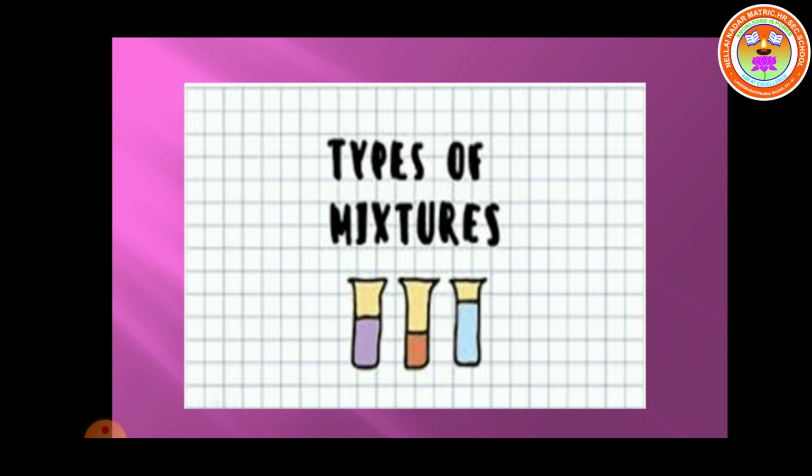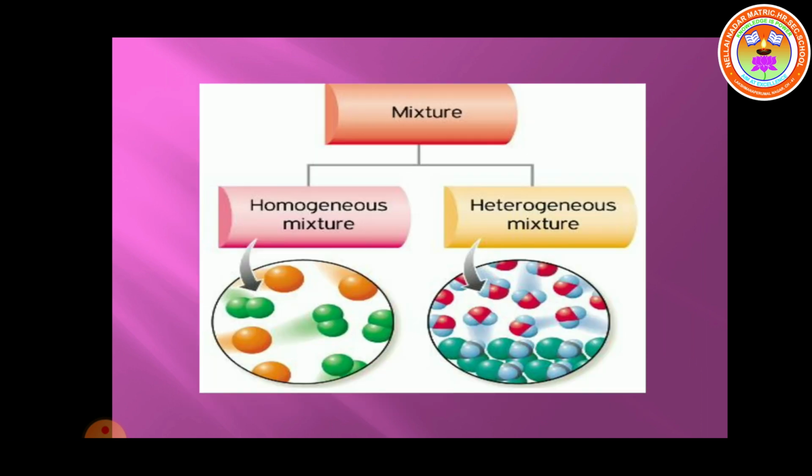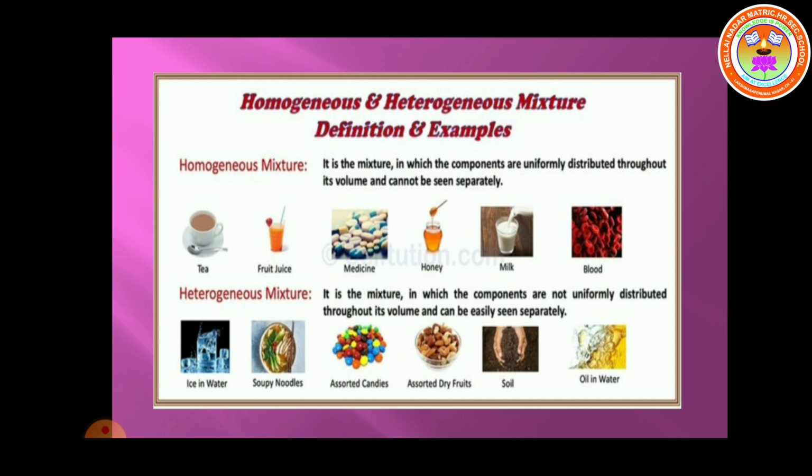Next we see the classification of mixtures. Mixture is classified as homogeneous mixture and heterogeneous mixture. What is a homogeneous mixture? In this type of mixture, components are uniformly distributed throughout the solution and the components cannot be seen separately. In this type of mixture, every part has the same properties. Then, what is a heterogeneous mixture? In this type of mixture, the components are not uniformly distributed throughout the solution and the components can be easily seen separately.